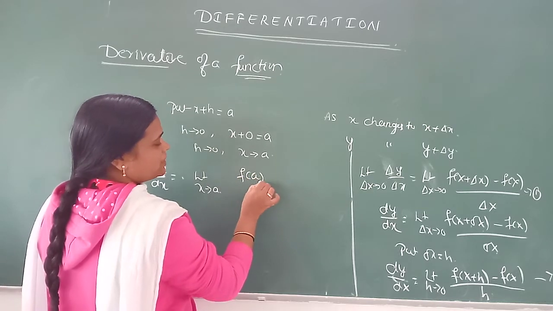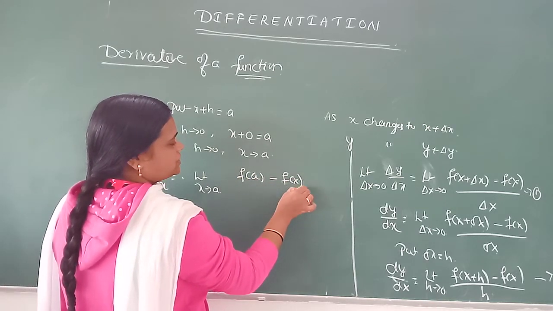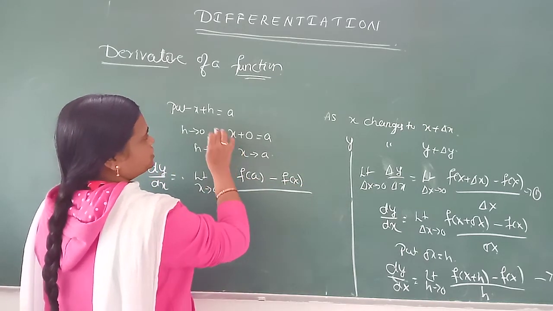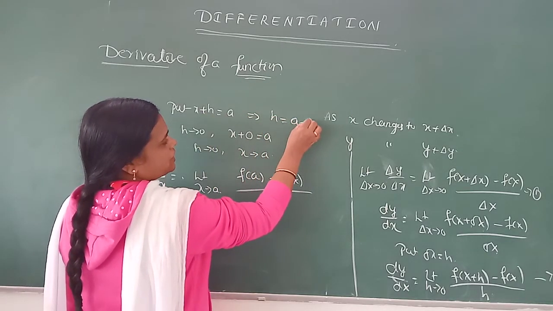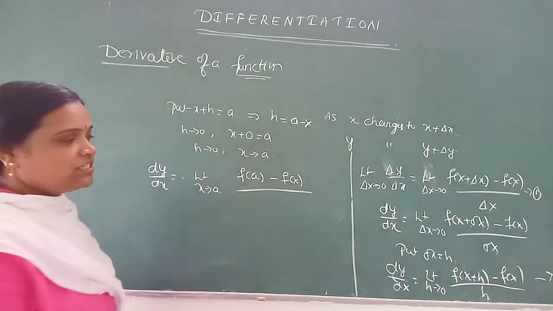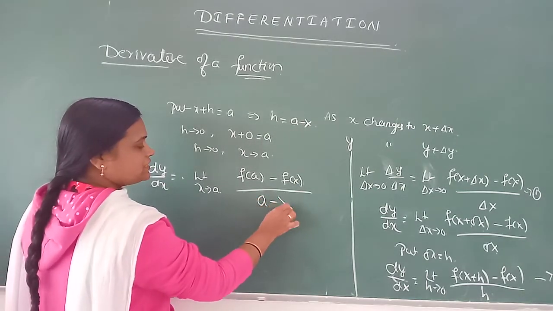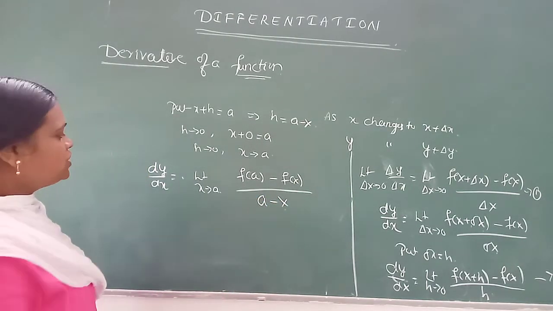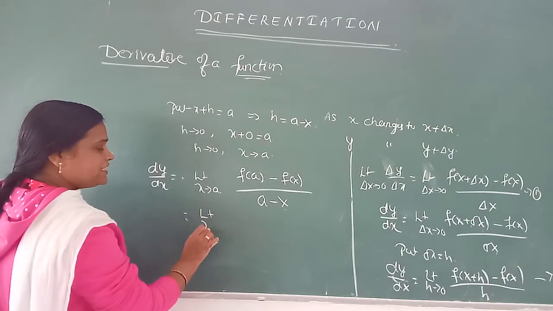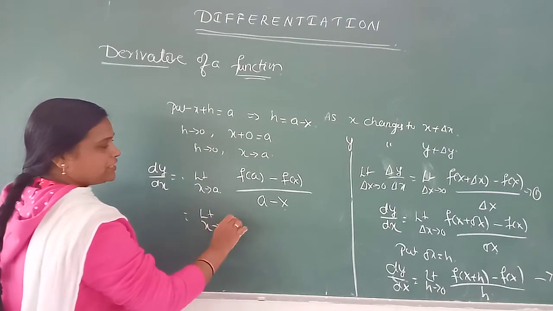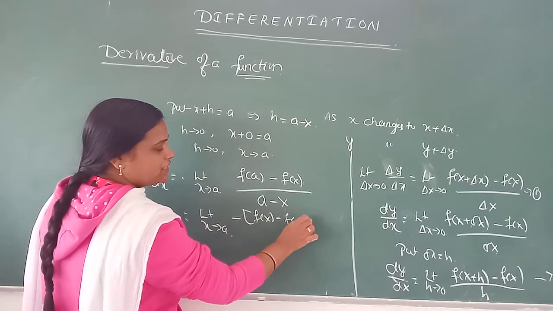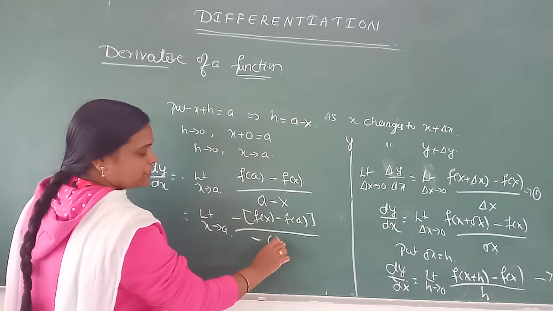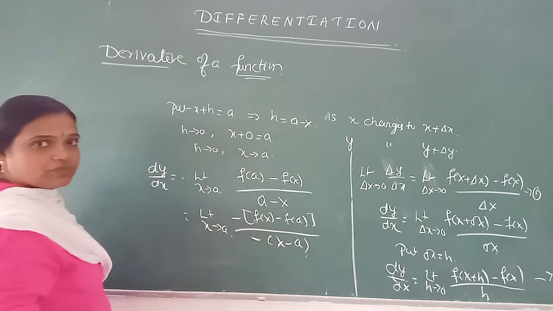We get x plus h is a, f of a minus f of x divided by h. See, this implies x plus h is a, means h implies what? a minus x. Therefore, we can write here a minus x. Correct? Or else, if I apply limit as x tends to a, take negative sign common, we get f of x minus f of a divided by, take negative sign, x minus a.